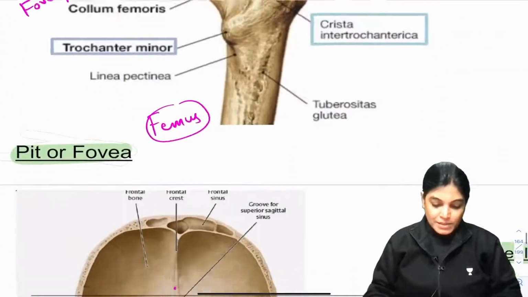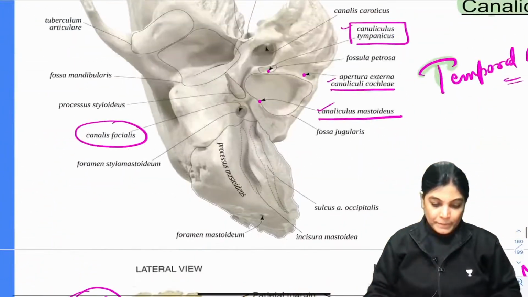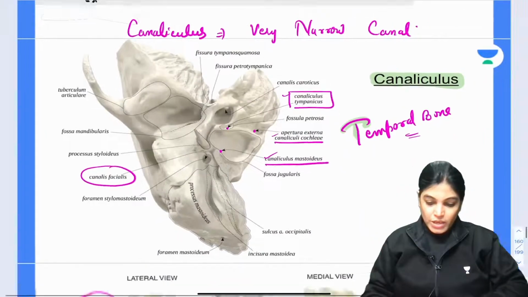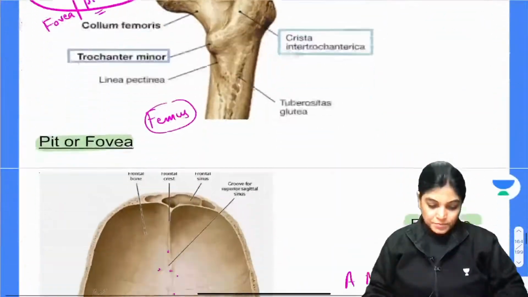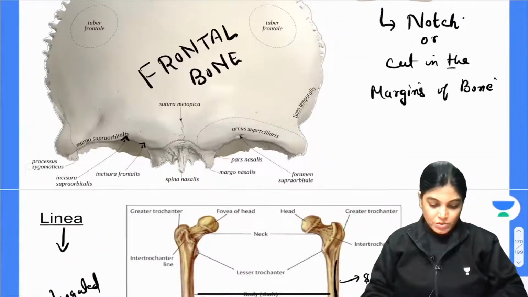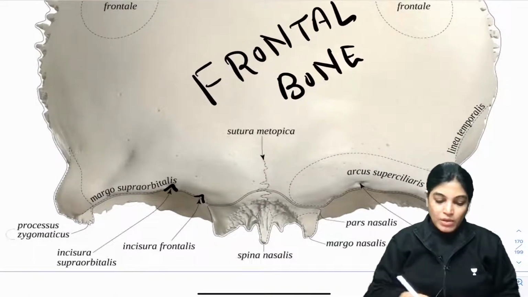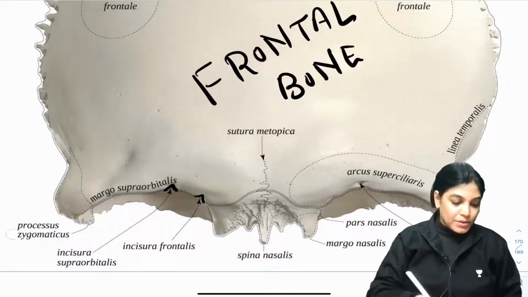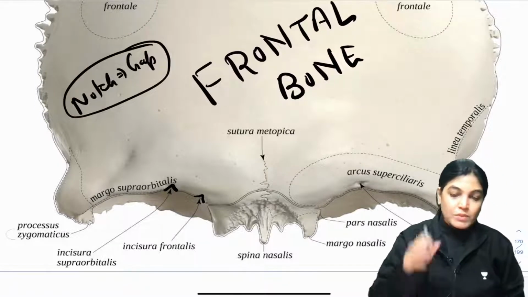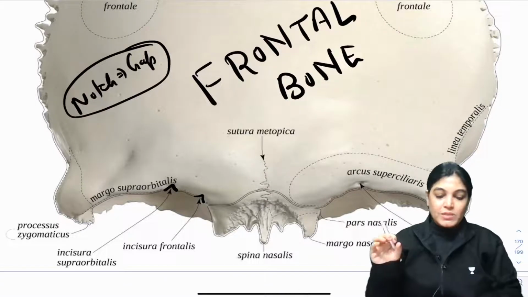Notch, for example, if I talk about the supraorbital margin, it has a notch. See here, incisura or notch is a similar thing. Can you see? A bone is there and there is a gap. So notch means a gap. What is the difference? Fossa means a depressed area, for example the cranial fossas, but notch means a small gap in the bone.